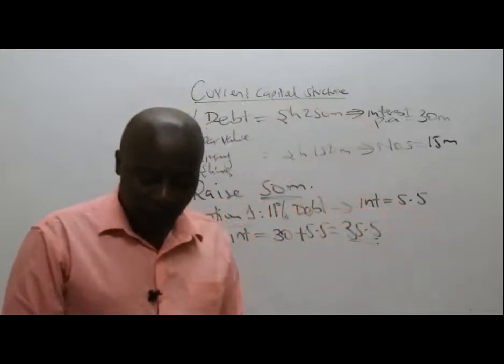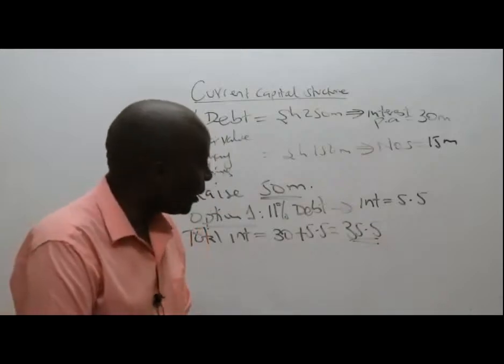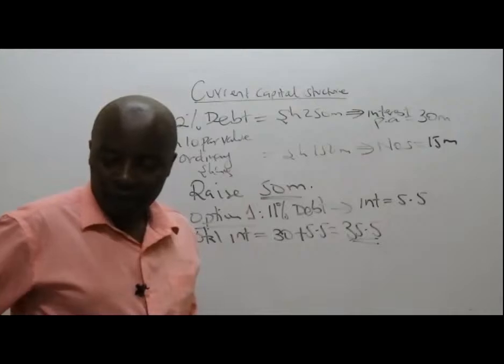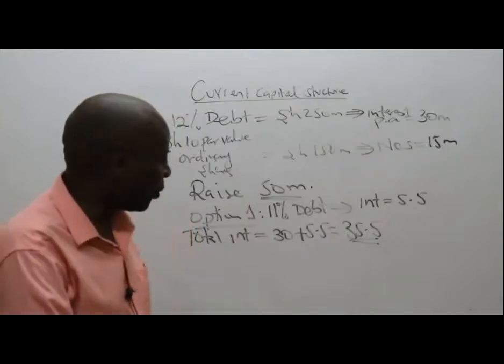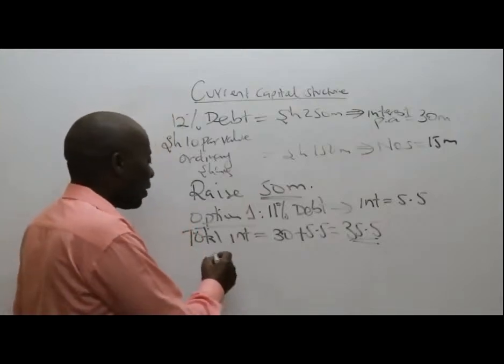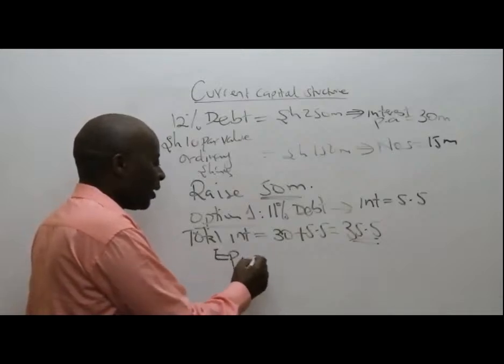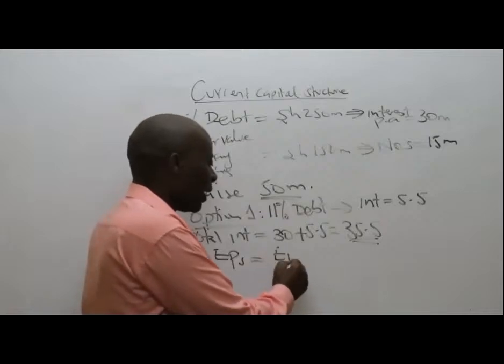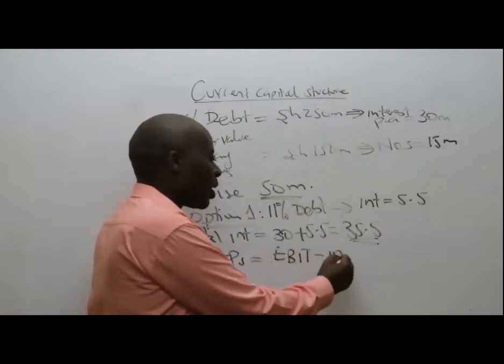Now, ladies and gentlemen, listen. In terms of indifference points, for us to get our EPS nicely, we normally take EBIT. We subtract interest.